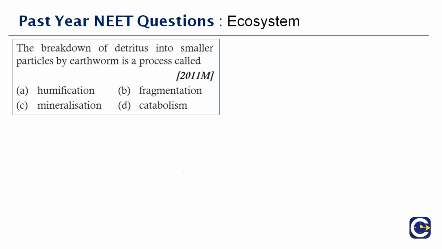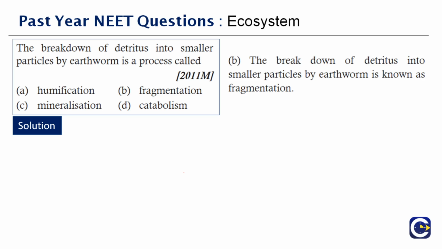Okay. Next question here. The breakdown of detritus into smaller particles by earthworm is called as dash. Even this we discussed in the statements in the earlier question. We saw the process of decomposition, the different steps, humification, leaching, and all that. Now this detritus, when it is breaking down, it is happening with the help of the detritivores. And you had some examples: earthworm, snail, crabs. All these help in that. So that process is called as fragmentation. Yes, that is the right answer. Option B is the right answer.